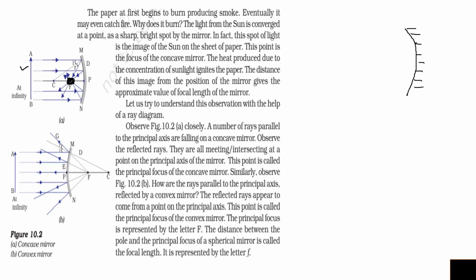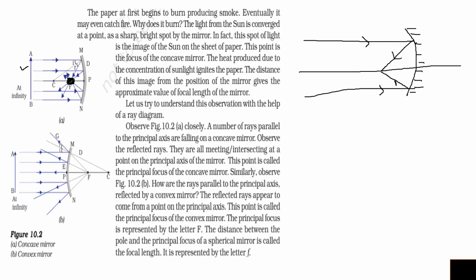This single point on the principal axis at which all the rays incident parallel meet after reflection from the mirror is called the principal focus of the mirror. So it is a point on the principal axis at which all the rays incident parallel to the principal axis meet after reflection from the mirror.